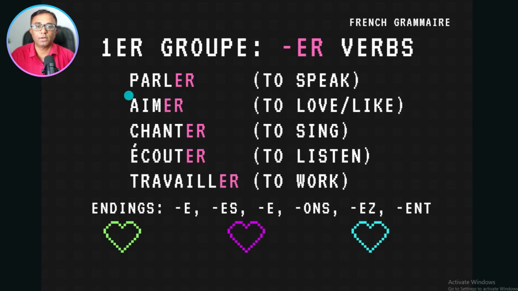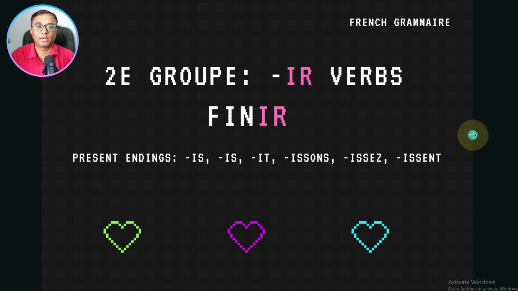Now look at some examples of first group verbs ending in er. For example, parler, to speak. Aimer, to love or like. Chanter, to sing. Écouter, to listen. And travailler, to work, which all are ending with er, and they are of the first group. So if you want to conjugate, just add e with je, with tu es, il singular just e, nous ons, with vous ez, and with ils plural ent. Clear? Alright.